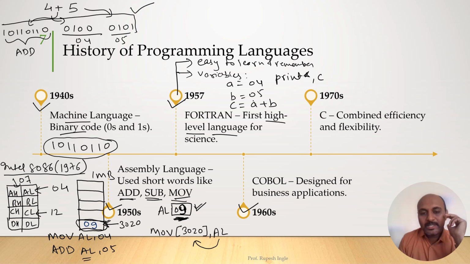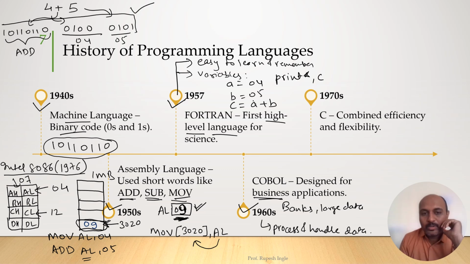COBOL was introduced in the 1960s. It became popular due to the ability to process large amounts of data. So institutes like banks, which use large amounts of data, or other institutes like government, started using this language because it can handle data and process the data. So it is used to process and handle data, right? That is why it became very popular.